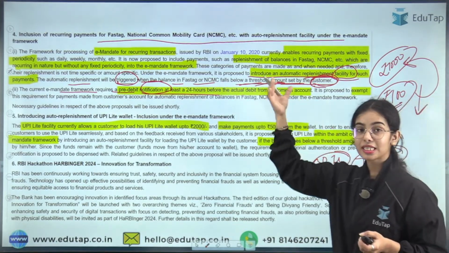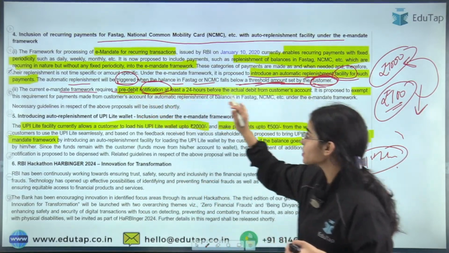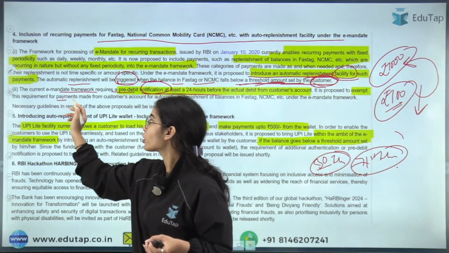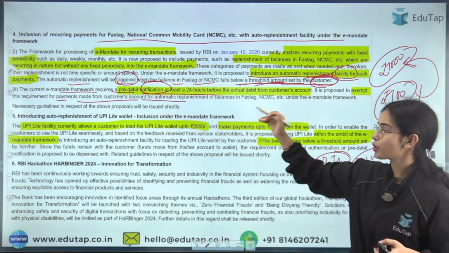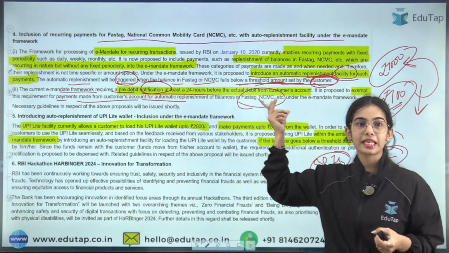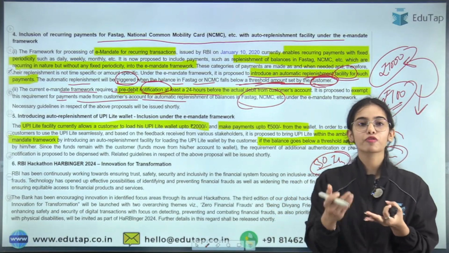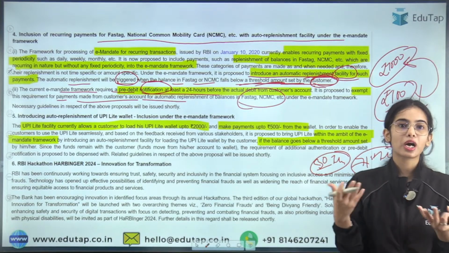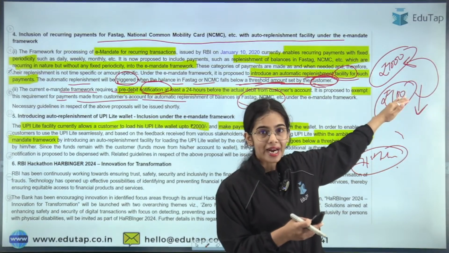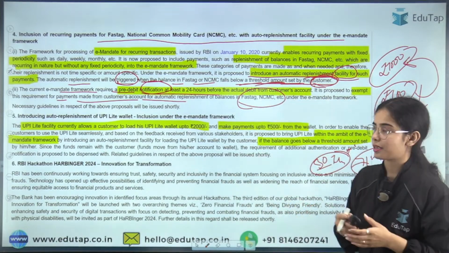But for Fastags or for the NCMC cards, there is no time-based manner. That is why it has been said that we can exempt this requirement of 24 hours for payments made from customers' accounts for auto replenishment of Fastag or NCMC cards, because here there is no time basis being followed. Here we are following the threshold amount basis. So 24 hours doesn't make sense, because as soon as your amount goes to 100 or below 100, the auto replenishment will happen. So the 24 hours timeline doesn't make sense here.